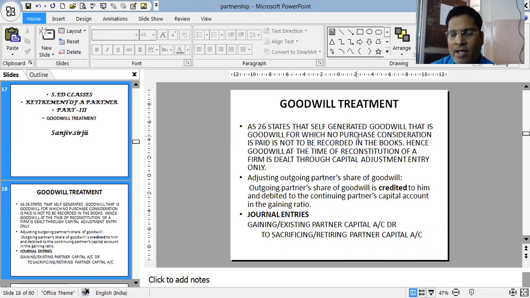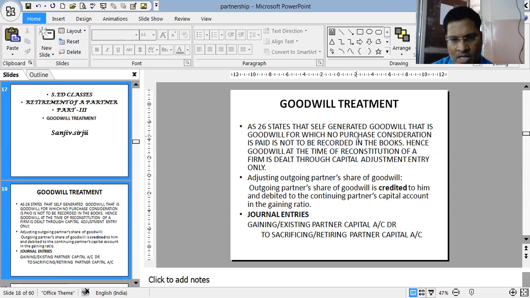Whenever any reconstitution of partnership takes place, that is retirement, admission, or whatever, first and foremost we have to distribute that accumulated goodwill which is shown in the balance sheet on the asset side. For that, we have a journal entry which we did at the time of admission. That is, all the existing partners' capital accounts debit to goodwill in their old ratio.